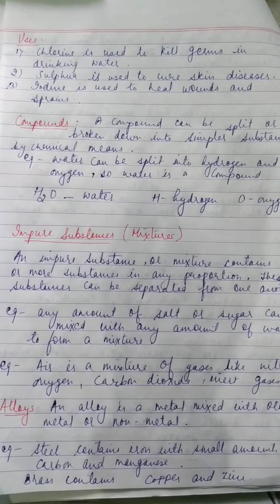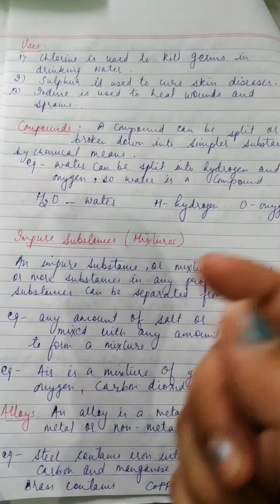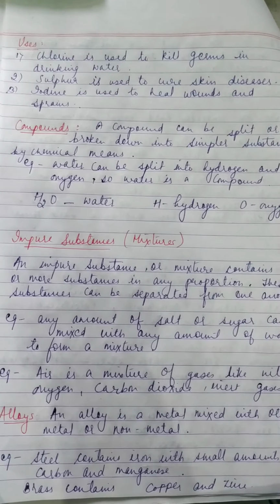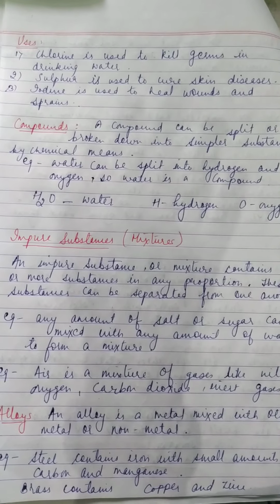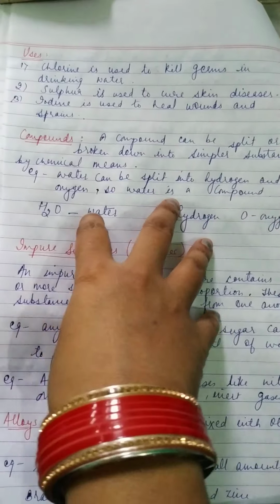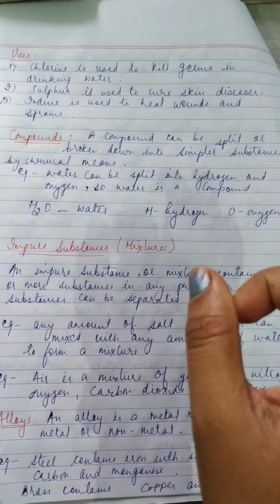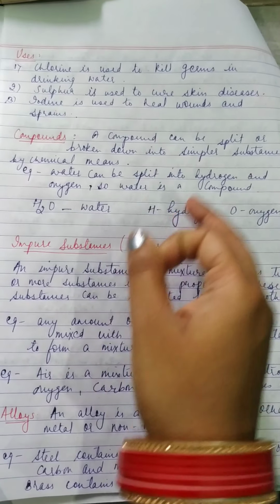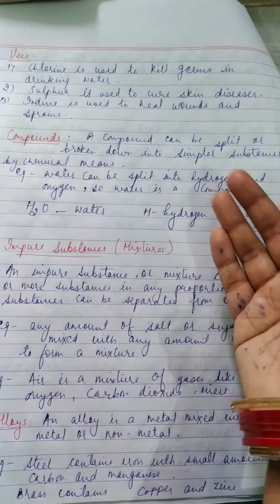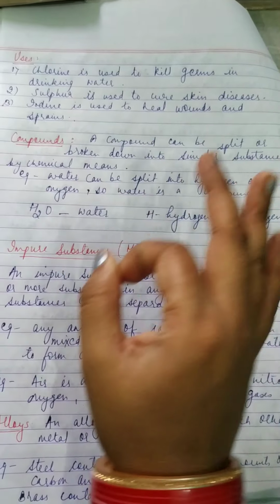A compound is a substance which is made up of two or more than two elements which are combined chemically. It's not that you bring one element, another element and join together and it becomes a compound. No. What is a compound? A compound is a pure substance which is made up of two or more than two elements combined chemically in a fixed ratio.